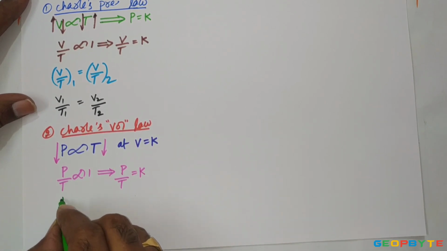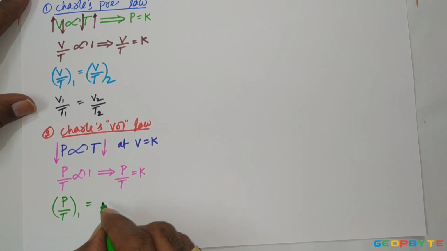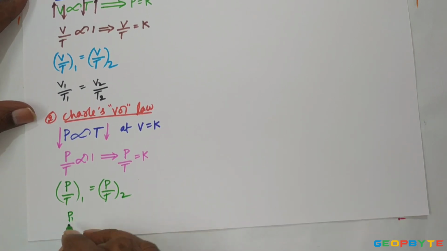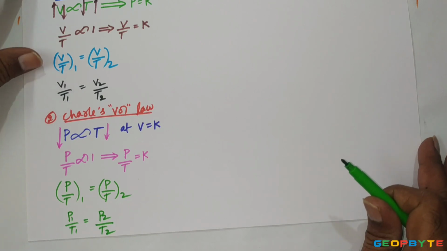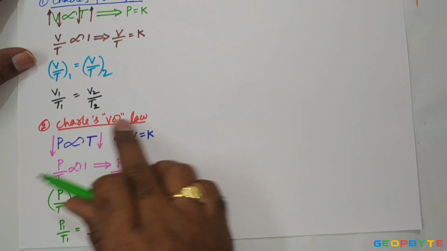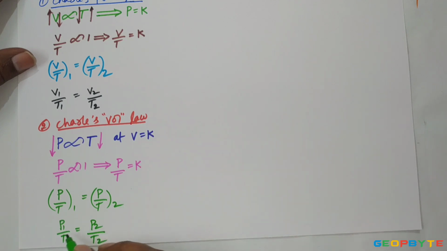From this I can also write that pressure by temperature at state 1 is equal to pressure by temperature at state 2, which can also be written as P1 by T1 is equal to P2 by T2, if the constant volume process is happening from 1 to 2.